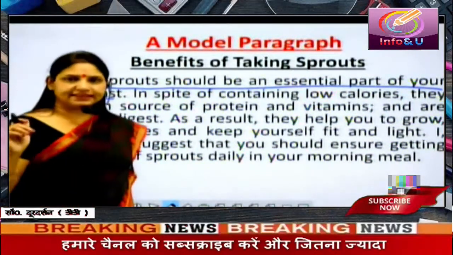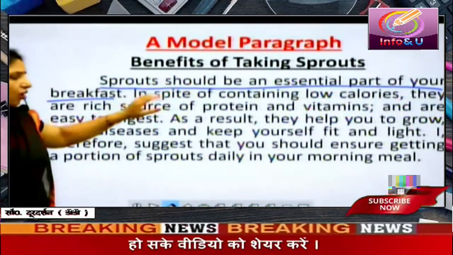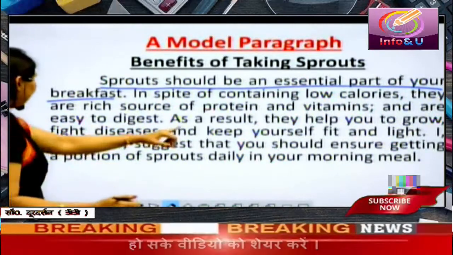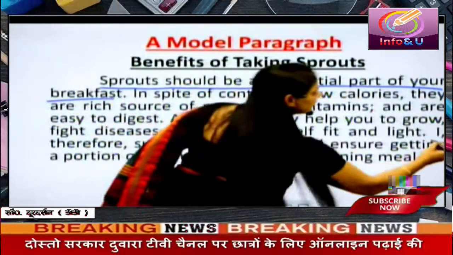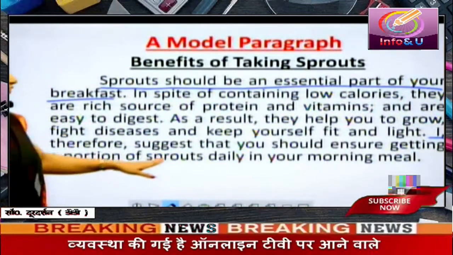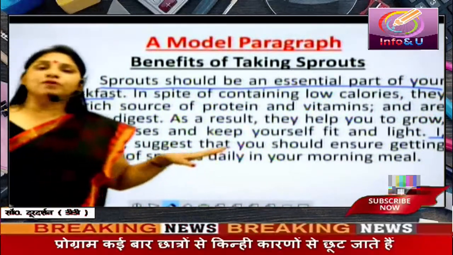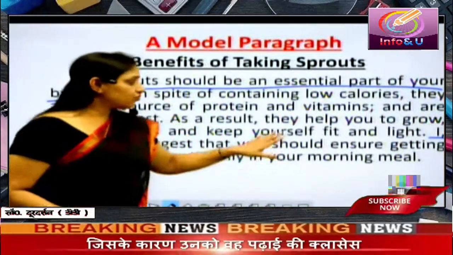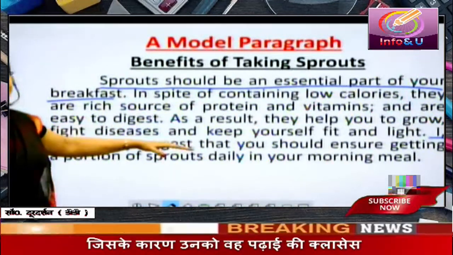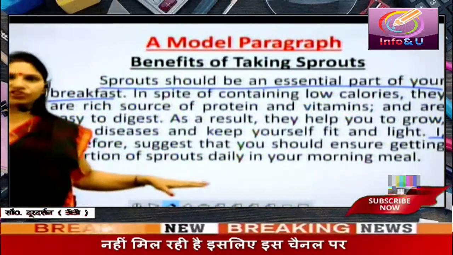These are supporting sentences, which are supporting the idea expressed in the first line, the topic sentence. Then in the end, I therefore suggest, this is the last line, I therefore suggest that you should ensure getting a portion of sprouts daily in your morning meal. The conclusion is given in the form of a suggestion. And this conclusion is drawn from whatever is said before that. Okay? I hope you understand the structure of a paragraph now.